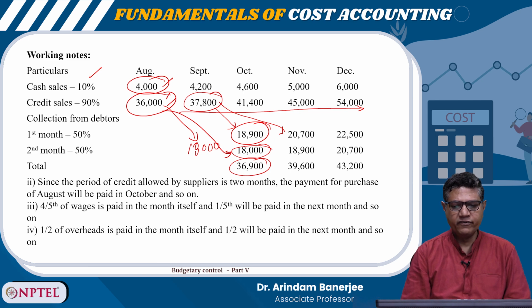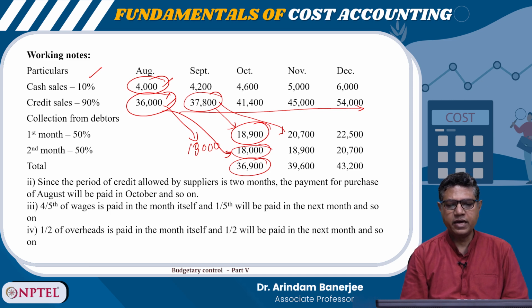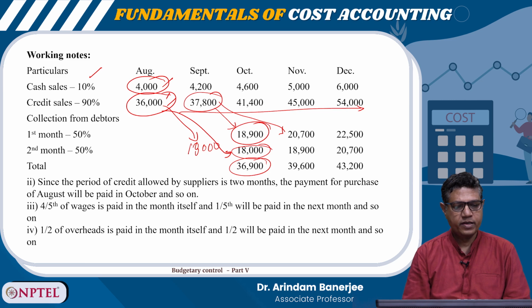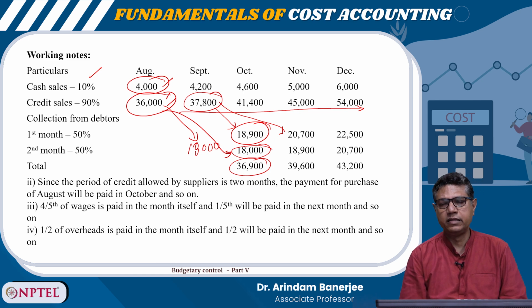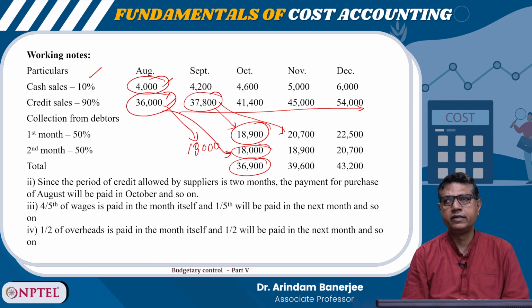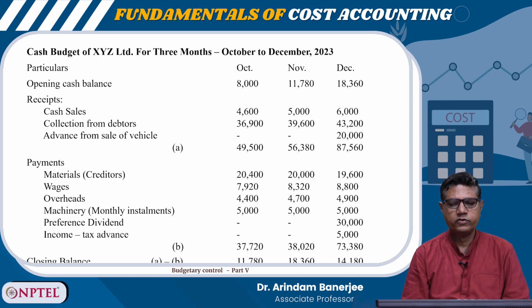Since the period of credit allowed by suppliers is 2 months, the payment for purchases in August will be paid in October and so on. Four-fifths of the wages are paid in the month itself, one-fifth will be paid in the next month and so on. Half of the overheads are paid in the month itself and half will be paid in the next month and so on. So, we can see the cash budget here.